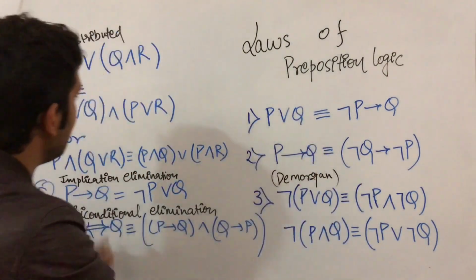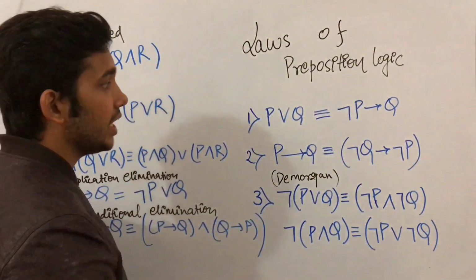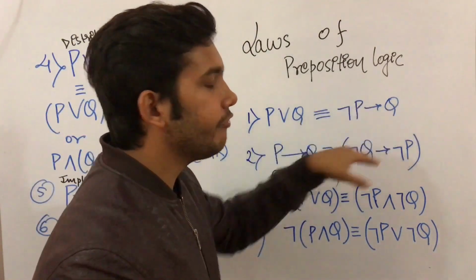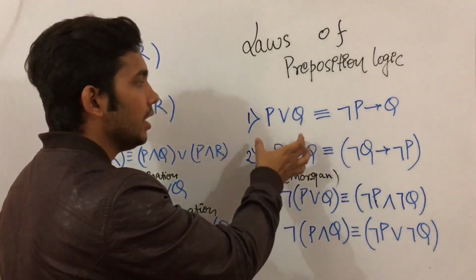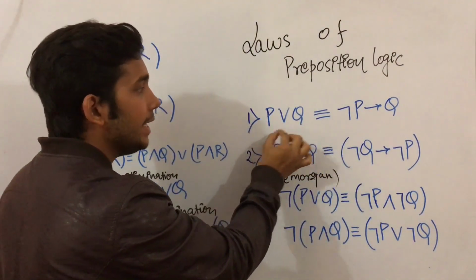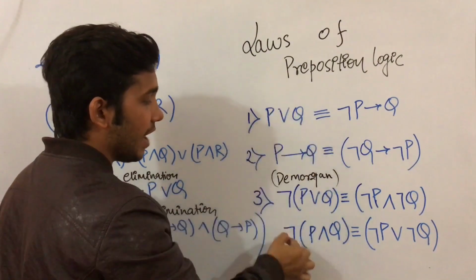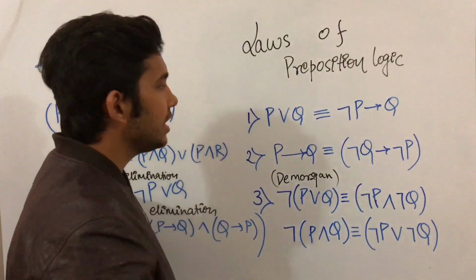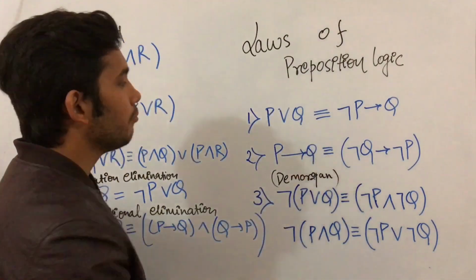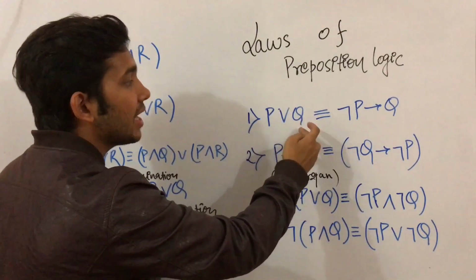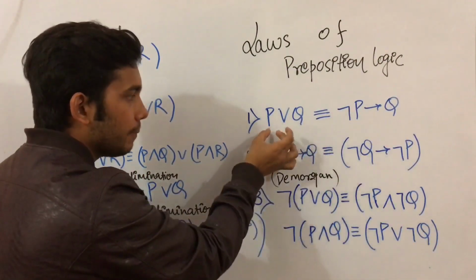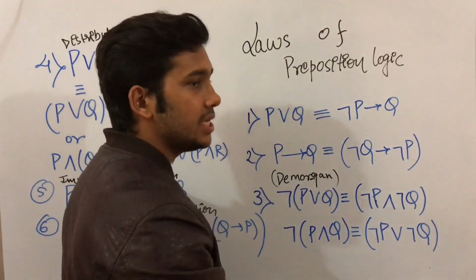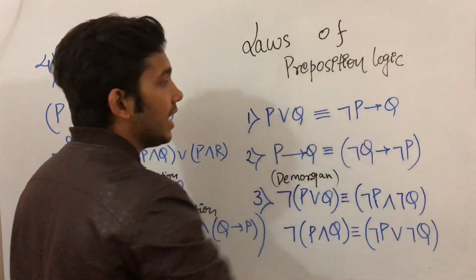So there are basically 6 rules in propositional logic that convert a normal statement into the negation form of that statement. The first law is P or Q. Here P and Q are two propositional statements. Two propositional statements can be like Marcus is a man or Marcus is a Pompeian. So basically P is one propositional statement and Q is another, and these are the connectives.